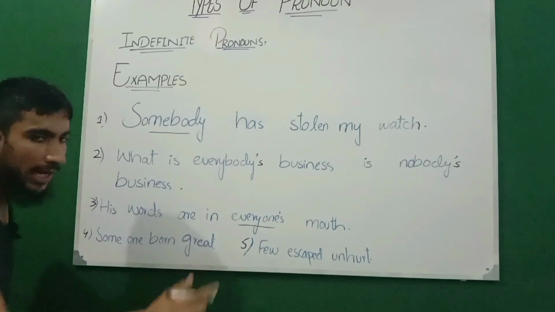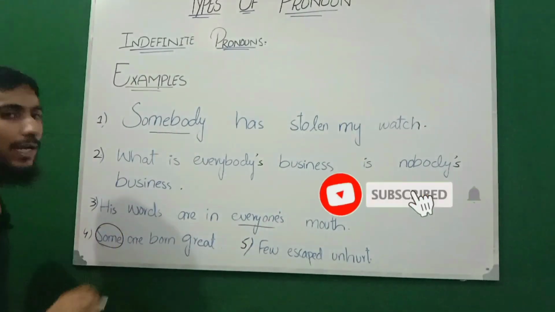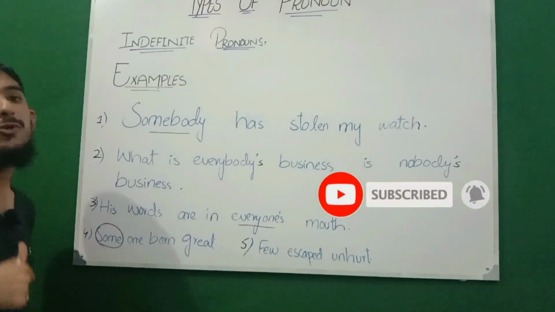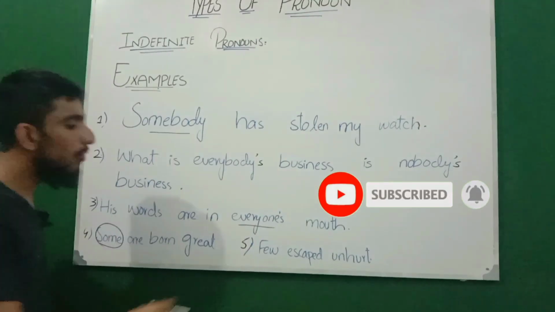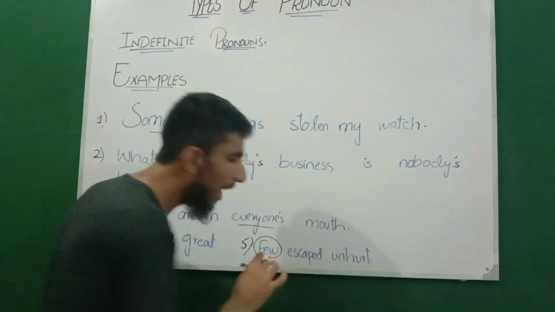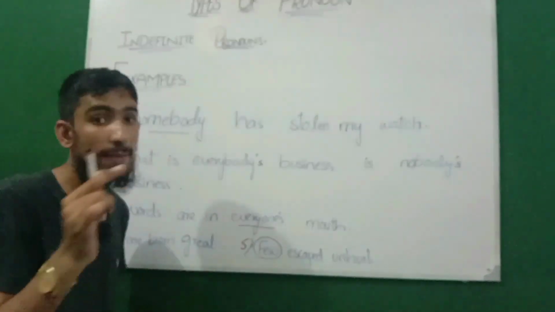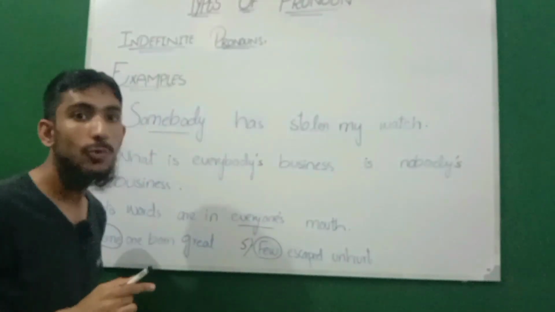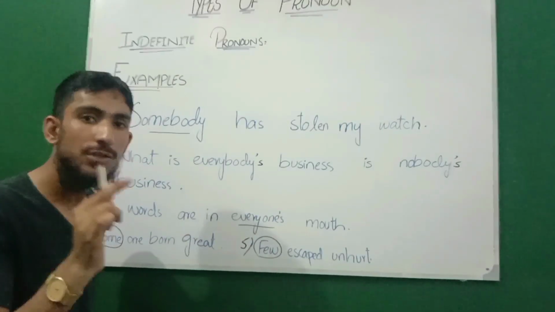Look at: Some are born great. Some is a plural indefinite pronoun, also referring in a general way. Now look at the last example: Few is kept unheard. Few is also a plural indefinite pronoun, referring in a general way, not in a particular way.